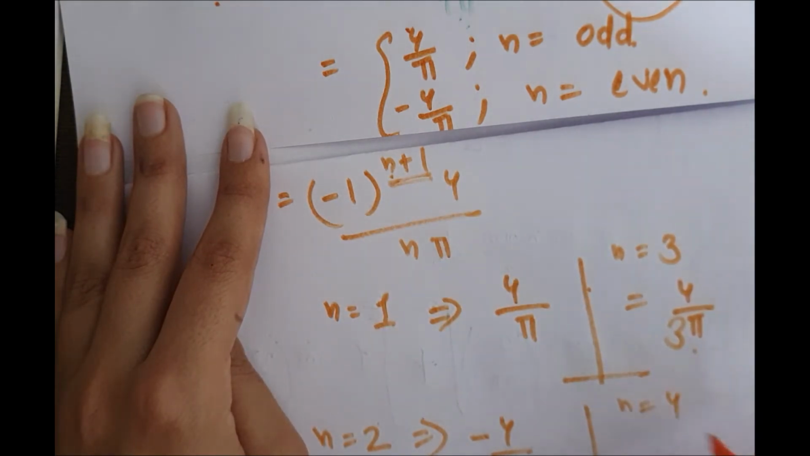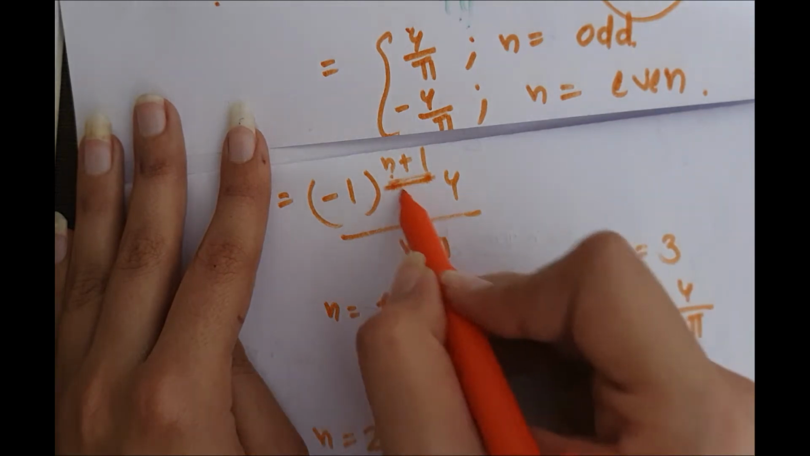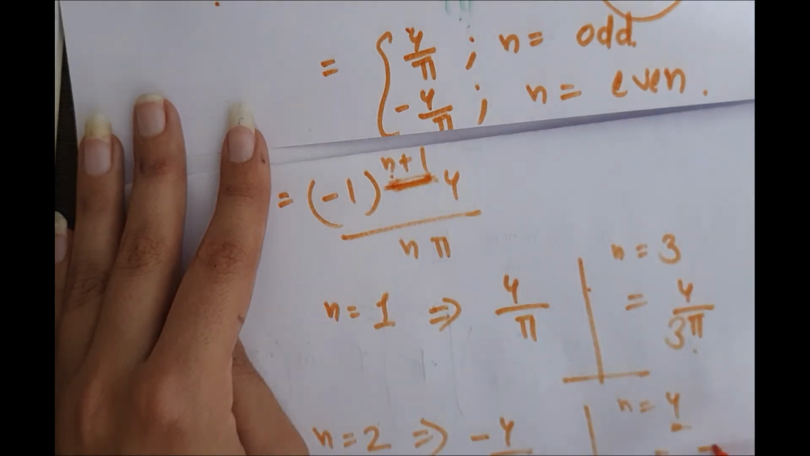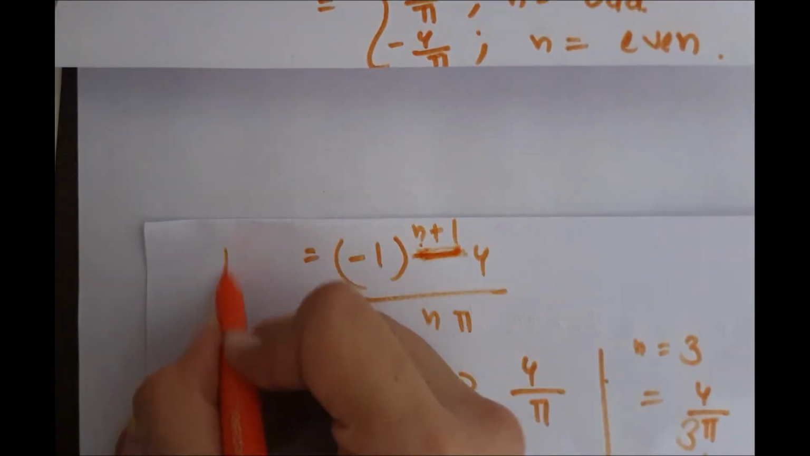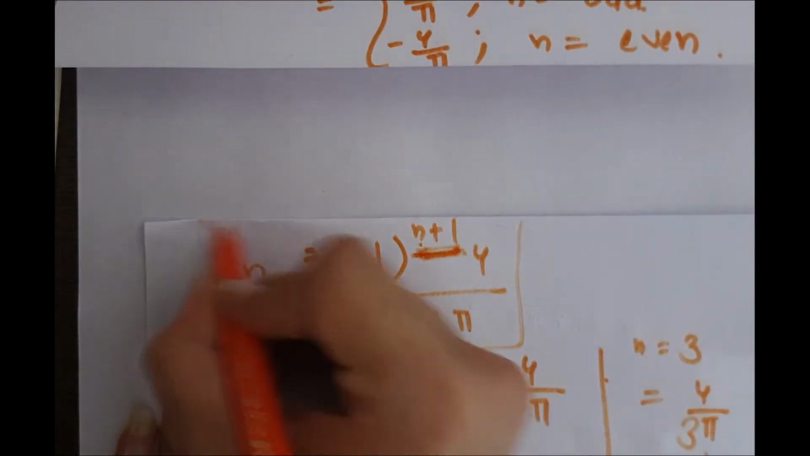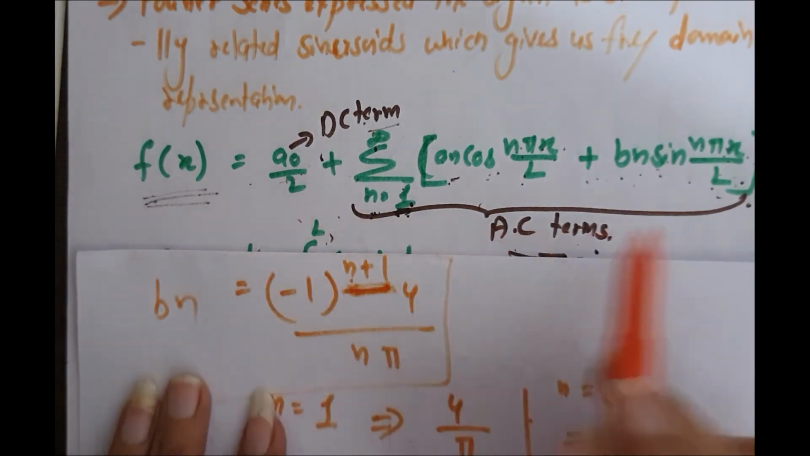And n is equal to 4 again. If we put n is equal to 4, this will be 5. So in generalized form, we can write it like this. So Bn is this one. So the Fourier series expansion is this.